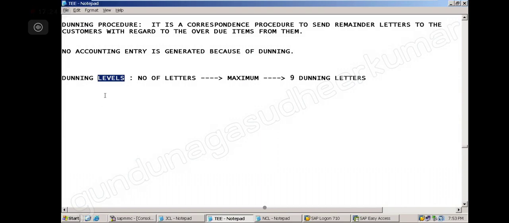Now, Dunning levels, everybody understood? It is the number of letters we send to a customer. Maximum is 9, but you can send 4 or 5 also, it's up to you. If the customer has paid in the middle, then you stop there. We are not going to send letters to customers who have already paid.